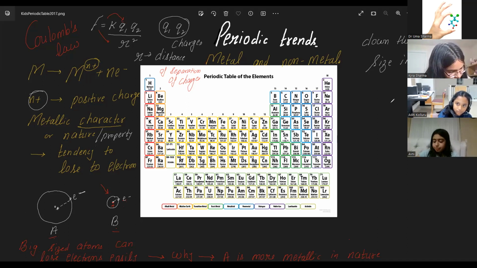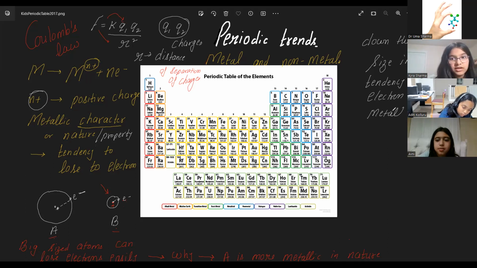Size increases. So as size increases, what happens to the tendency of losing electrons? It increases. Tendency to lose electrons grows, which means you need a smaller amount of energy to remove an electron because attraction decreases. So what happens to metallic character?